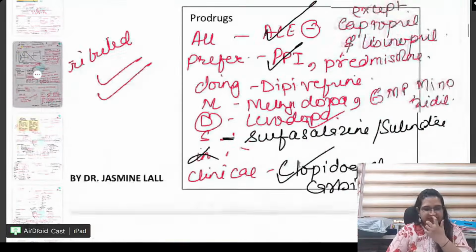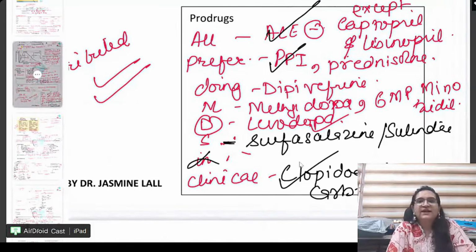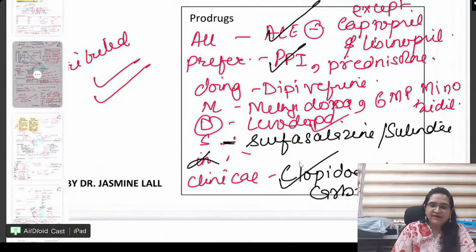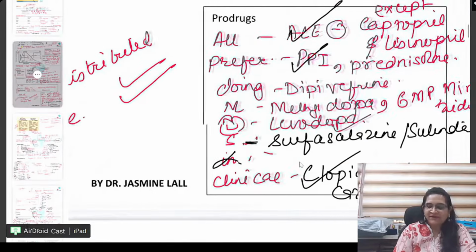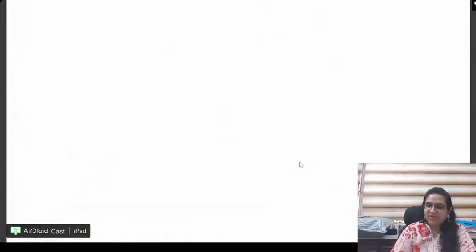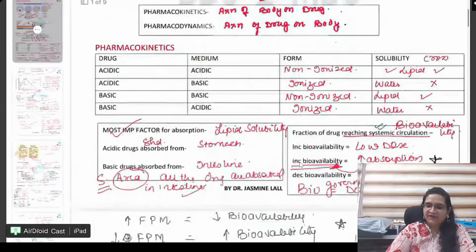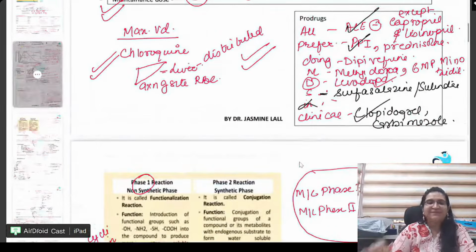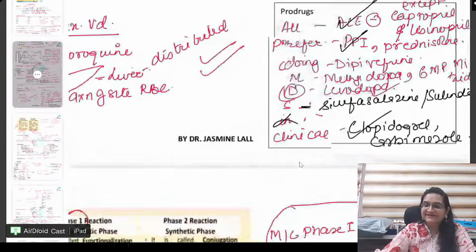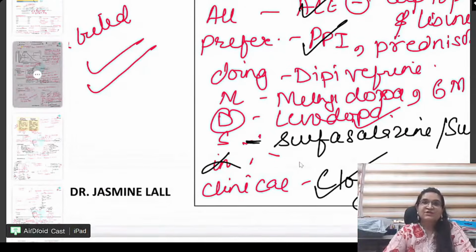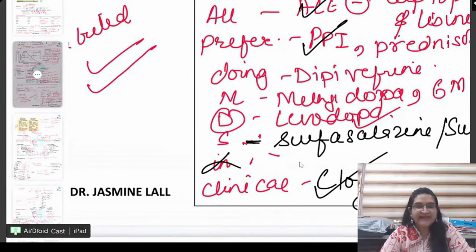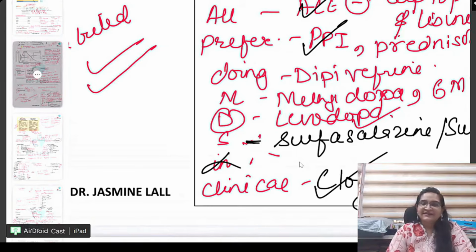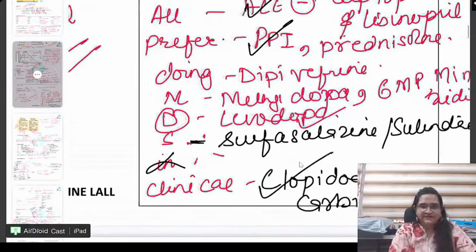Okay, please everyone pay attention. Prodrugs. The mnemonic is "All prefer clinical MDS", right? All of you want to do MD/MS in clinical branches. So all prefer doing MD/MS in clinical. That is the mnemonic for prodrugs.